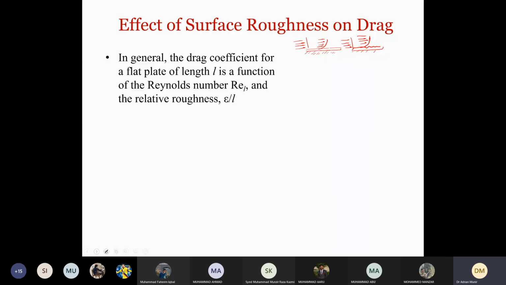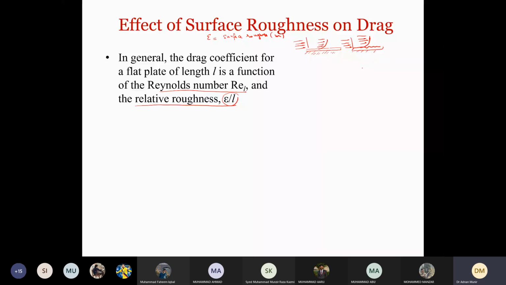So roughness also plays a very important role when calculating the flow conditions or forces on a structure. So in general, the drag coefficient for a flat plate of length L is a function of both Reynolds number Re_L and relative roughness, which is defined as e over L. So this e is called the surface roughness coefficient. This is called surface roughness, and it is measured in meters.